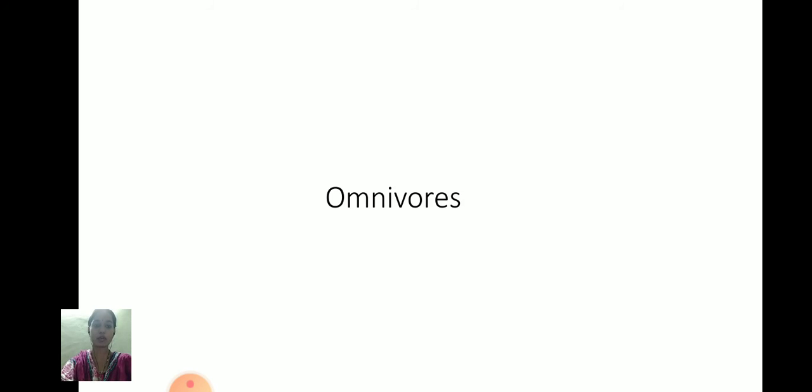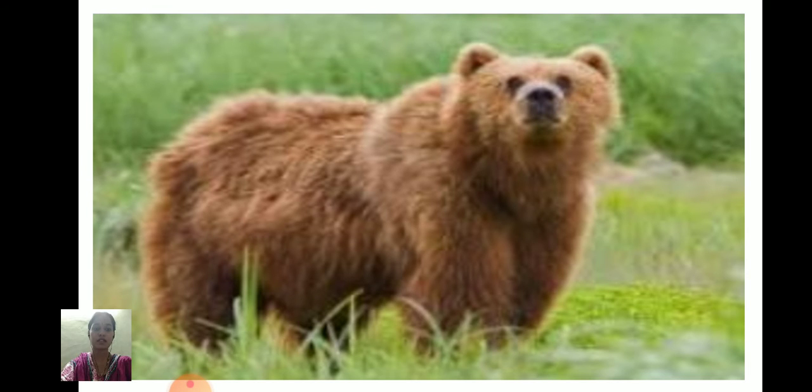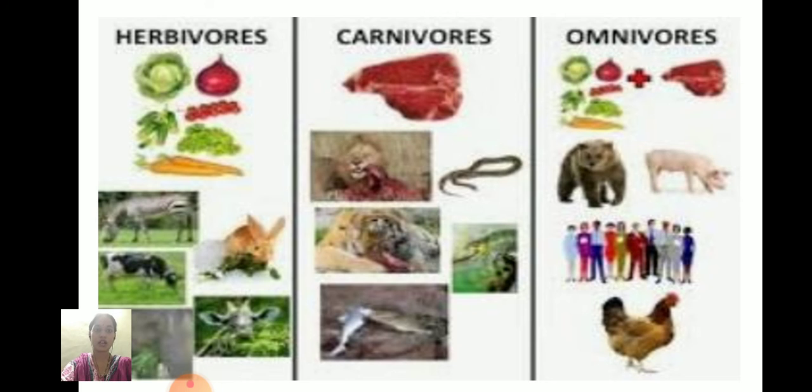Children, let me move to the topic of omnivorous. Some animals eat both plants and animals, right? They are called omnivorous. We human beings also eat both plants and animals. Some of the animals like bear, pig, crow, and fish eat both plants and animals. Herbivorous animals only eat plants, carnivorous eat only flesh, and omnivorous can eat both plants and animals.